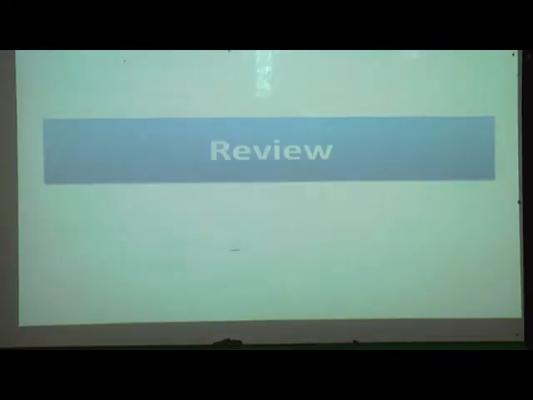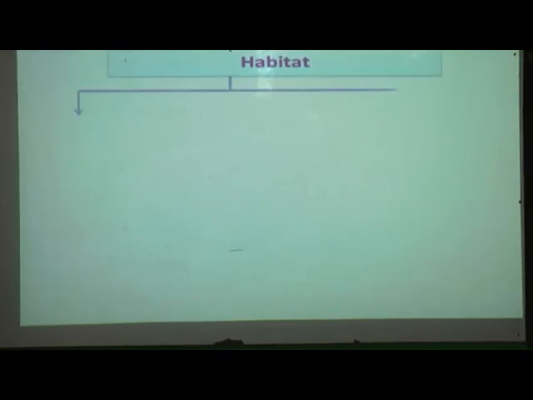Now we will see the review of our points. Habitat. What is habitat and what are the types of habitat? Habitat means the surroundings in which animals live.